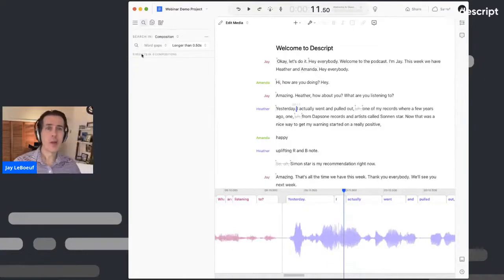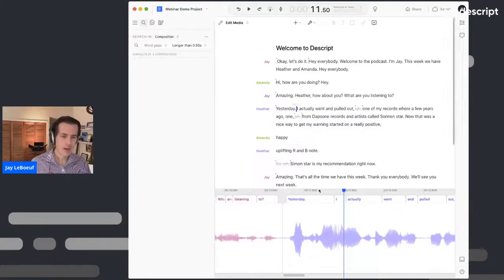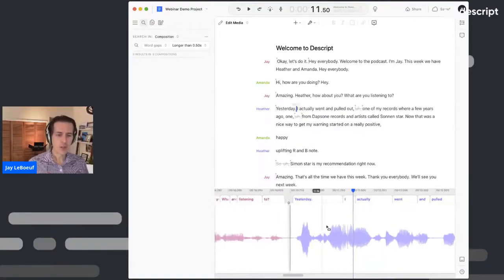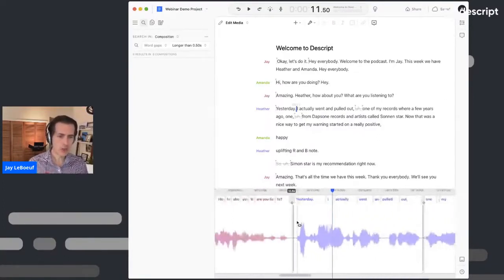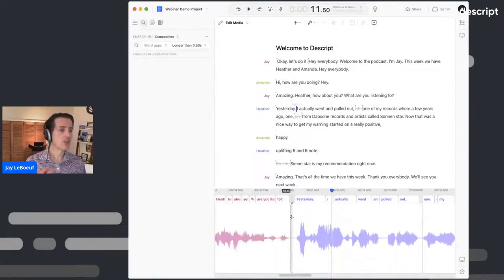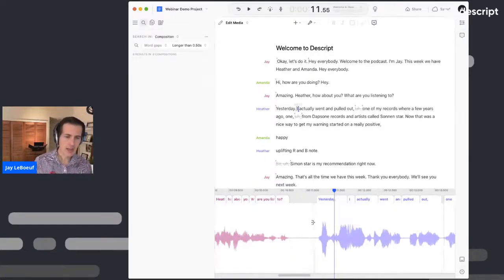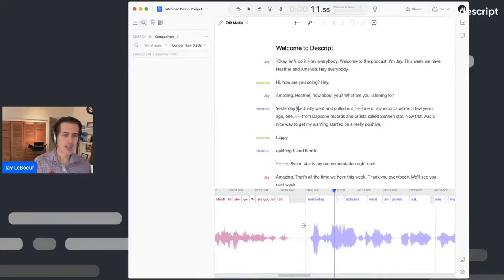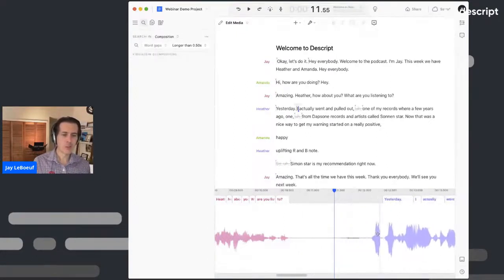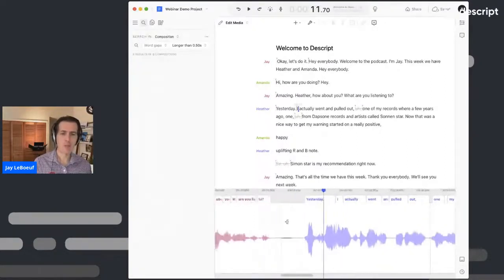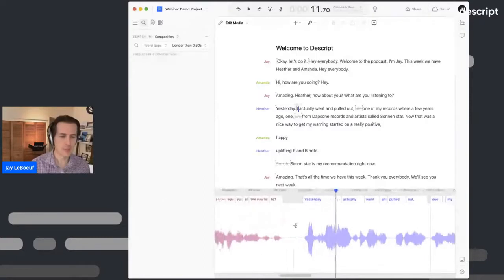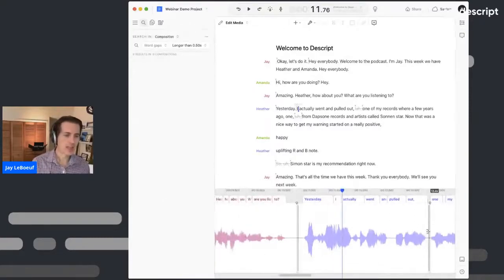And now some of you might be saying, are those permanent? Is this gone forever? No, Descript is non-destructive. So I can actually go into the waveform down here, just like you can do in any digital audio workstation. I could click on here and you see I'm trimming this back. This allows me to access any material that's underneath this waveform. So this is basically just stretching the audio back out, because remember, I removed some silence here with remove word gaps. And you can do that anywhere you make an edit in Descript.